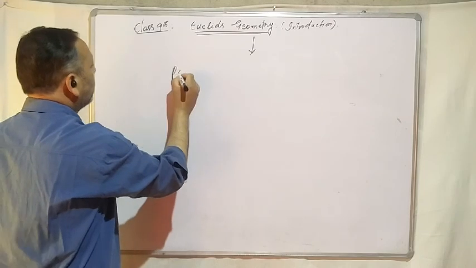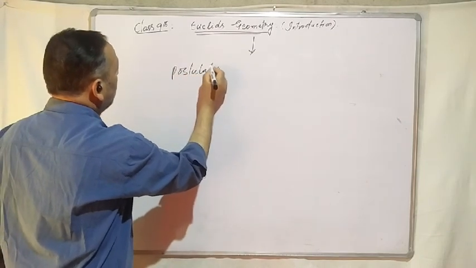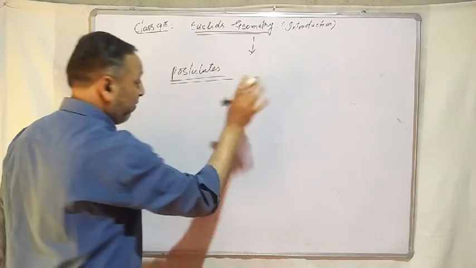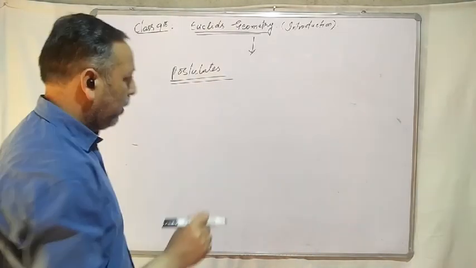Now, postulates. Euclid's postulates. There are 5 postulates of Euclid's which are applicable to geometry only.